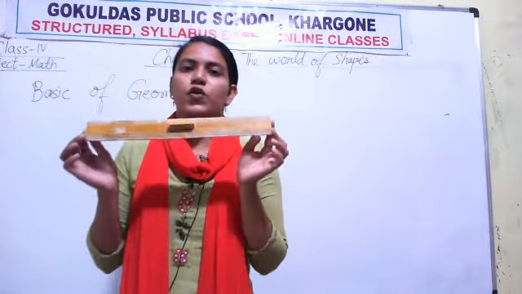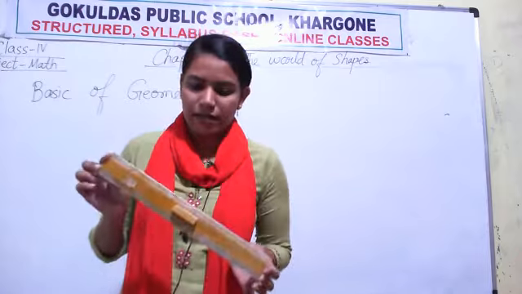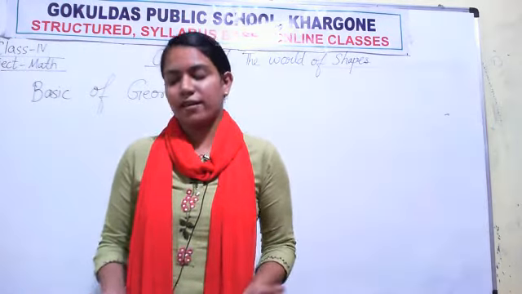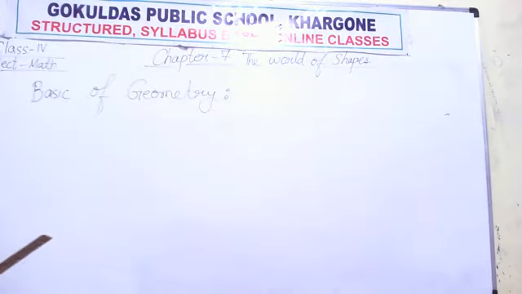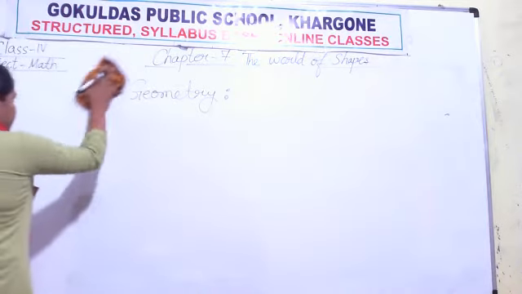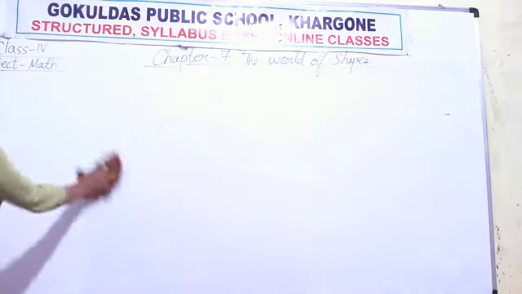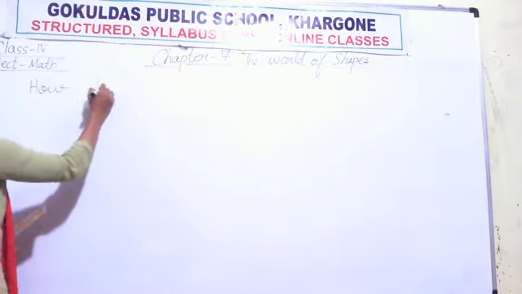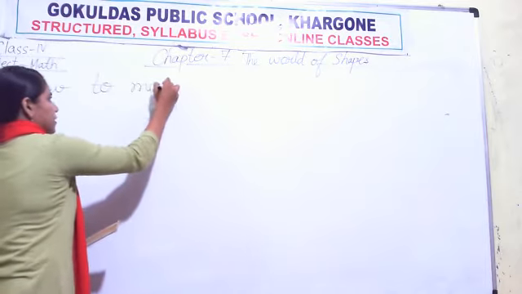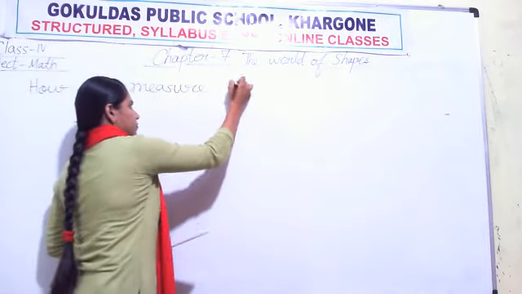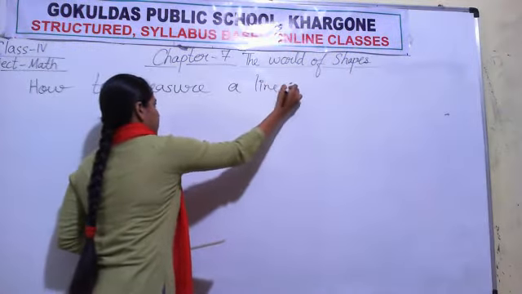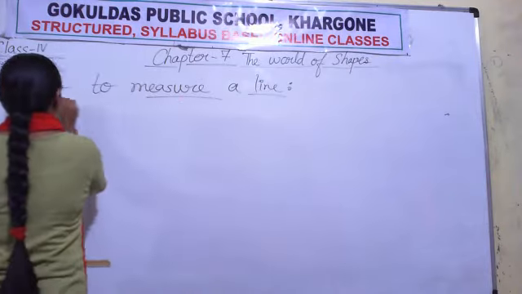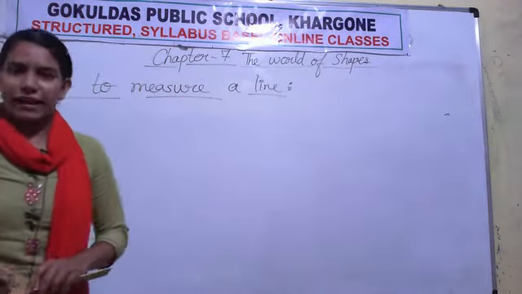It is used to draw a line and measure a line. Now how to measure a line?